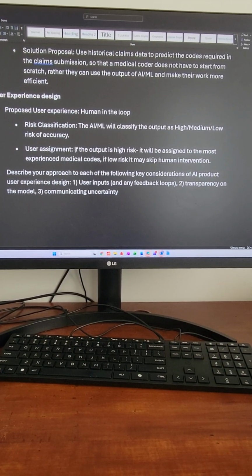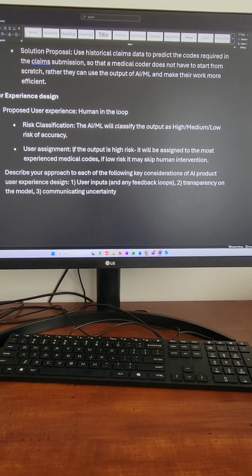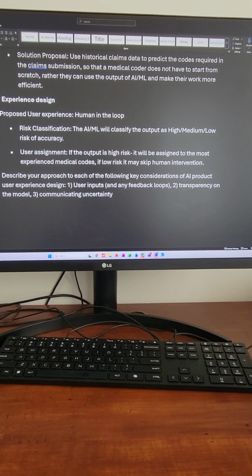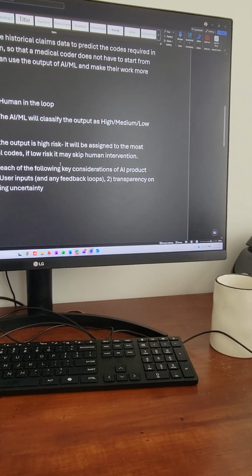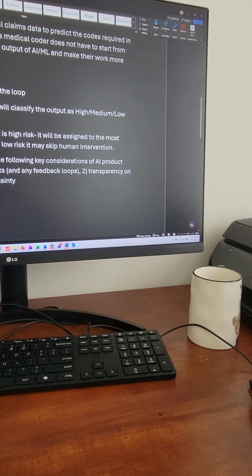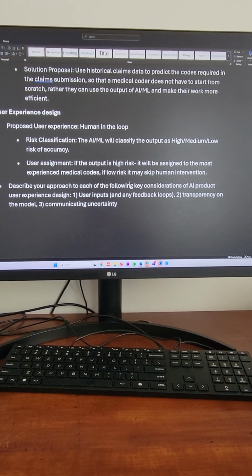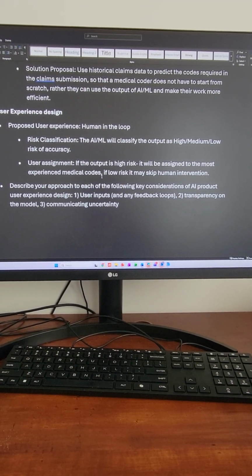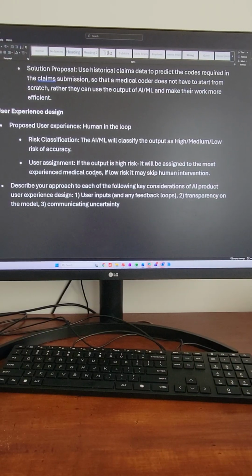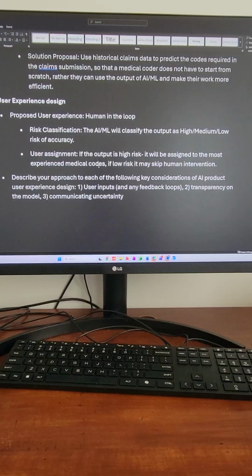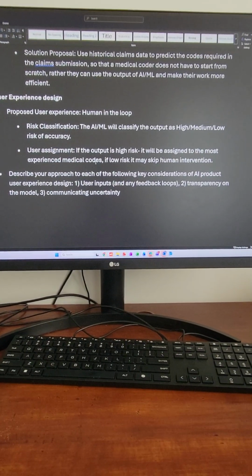Then when the output is, let's say, high risk, I want the model to prompt that the specific claim be assigned to the most experienced medical coder, so the human can play a more important part in the submission of that claim.